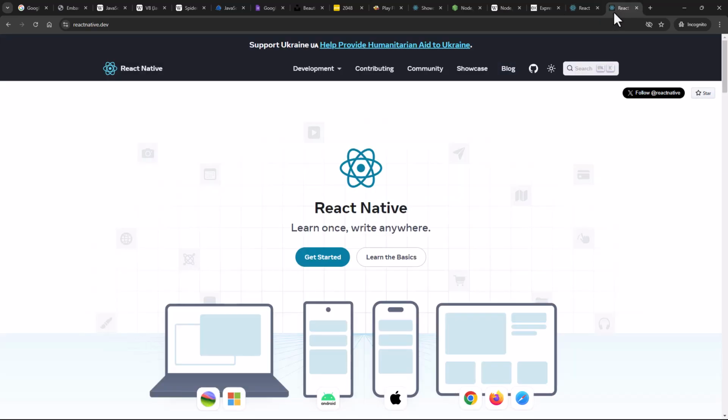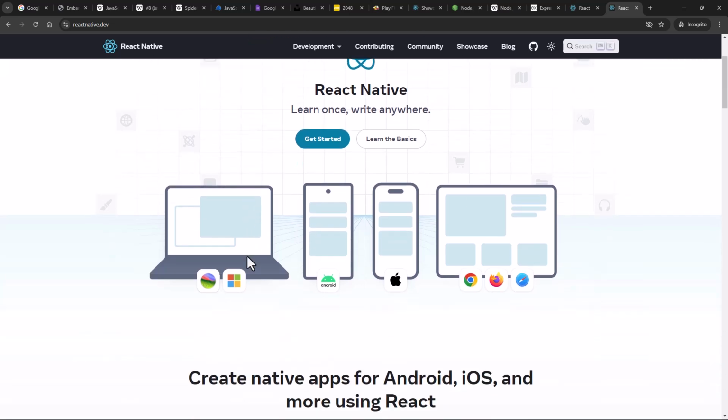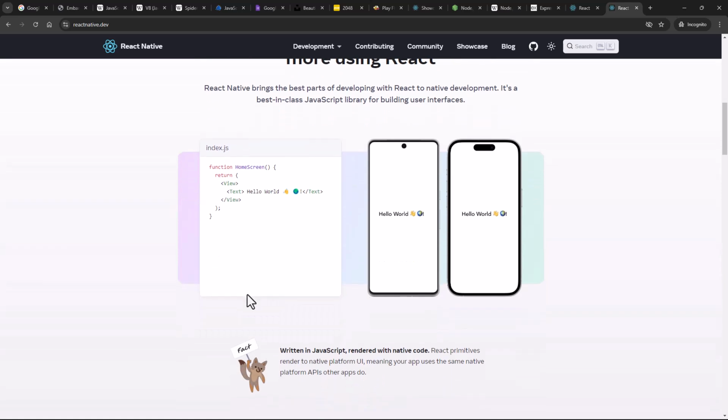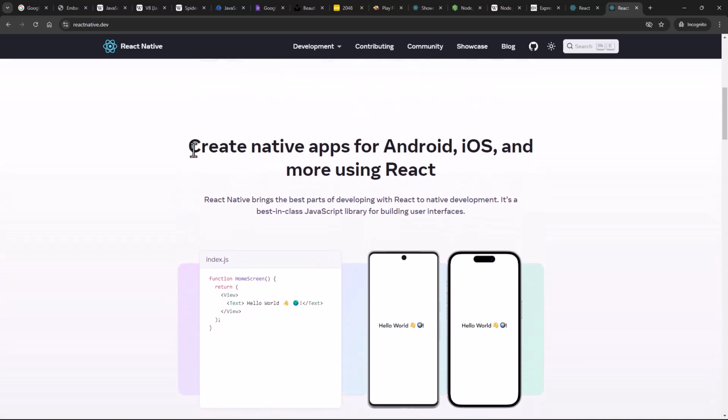Then you have something called React Native. Now, what is React Native? React Native is a framework that allows you to build mobile applications using JavaScript and React. It enables you to create apps that work on iOS and Android both with a single code base. So you have to write the code once, create the app once, and then you can deploy it on both the Android app store as well as the Apple App Store. Both the app stores you can deploy it over there. So it's basically write once and run everywhere. You can see over here, create native apps for Android, iOS, and more using React.